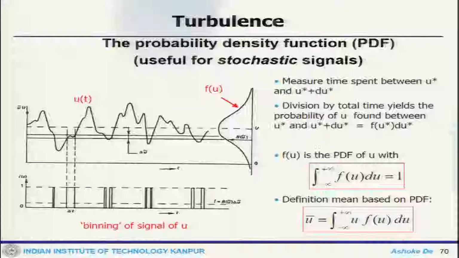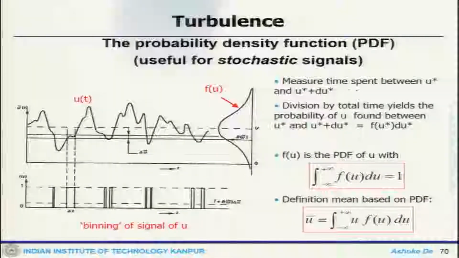Now we look at some other features, like the probability density function, which is quite useful when we look at any statistical signal, like a turbulent signal. This is the velocity profile, a time history of the instantaneous velocity, and now let us look at the PDF of that.